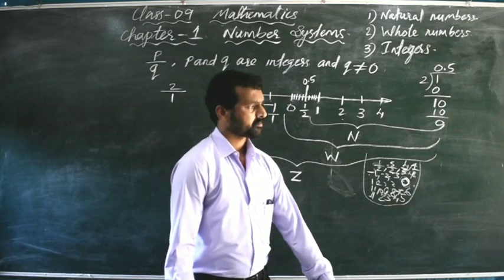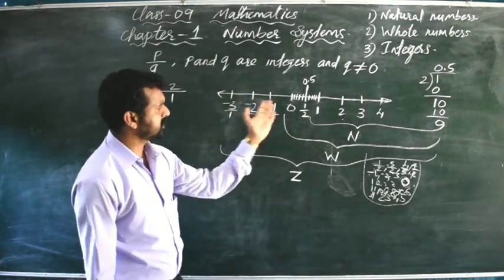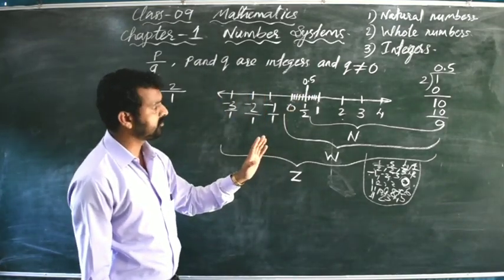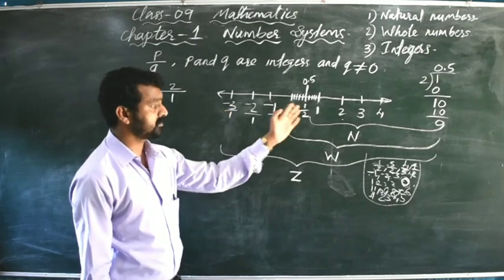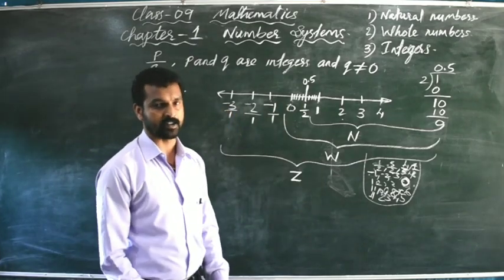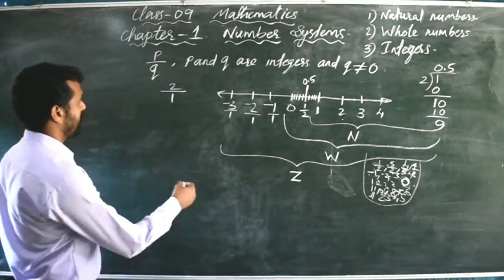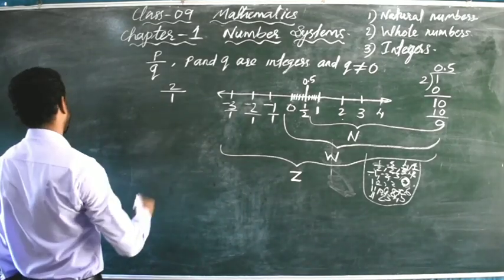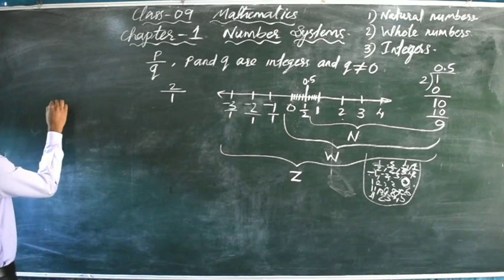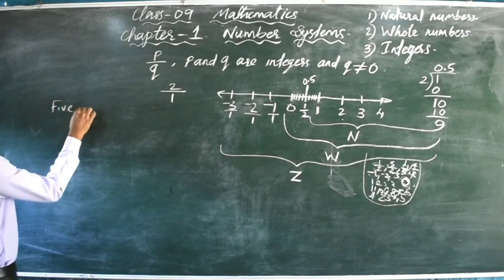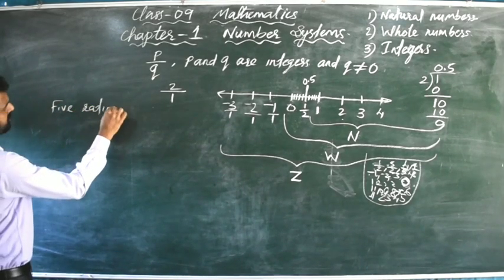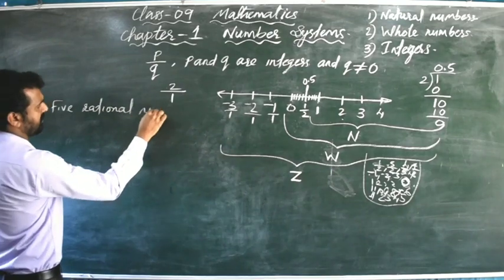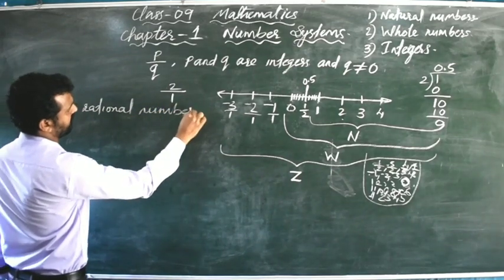Now, how many rational numbers are there between two rational numbers? Can you say? Between 1 and 2, how many rational numbers are there? First I am going to do it this way: find 5 rational numbers between 1 and 2.